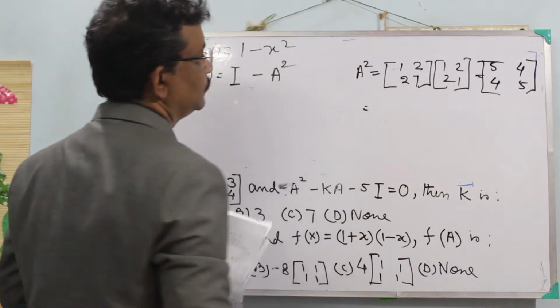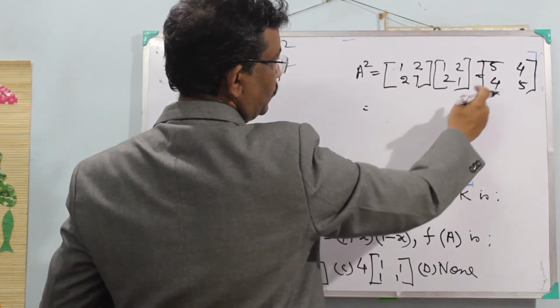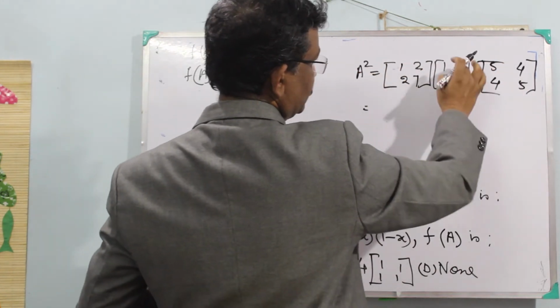You know how to multiply this row into this first column, then for the second element this row into this.